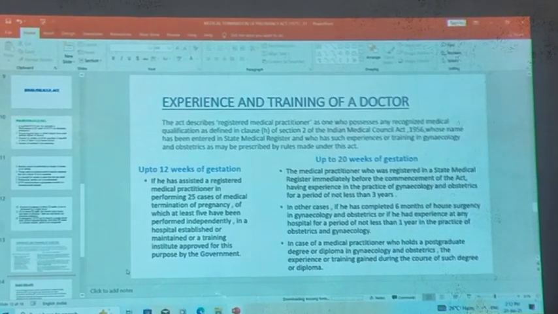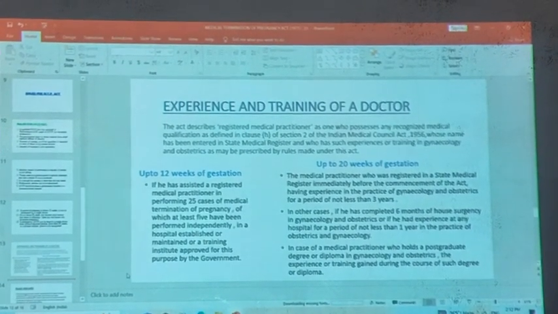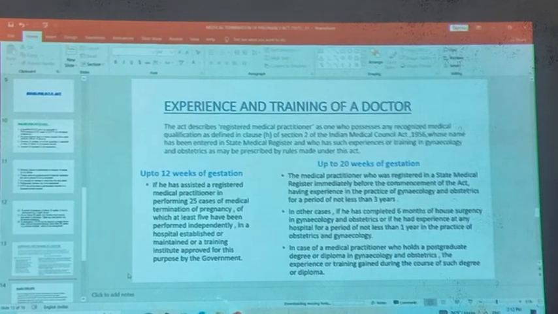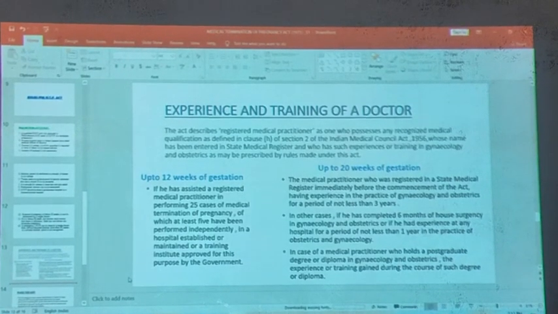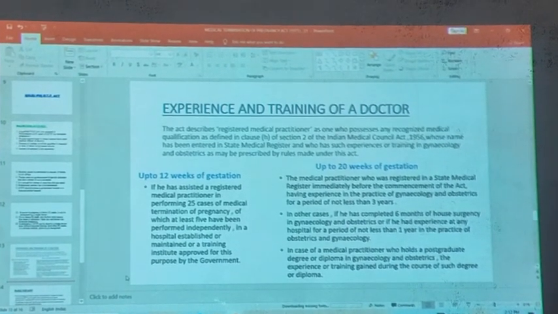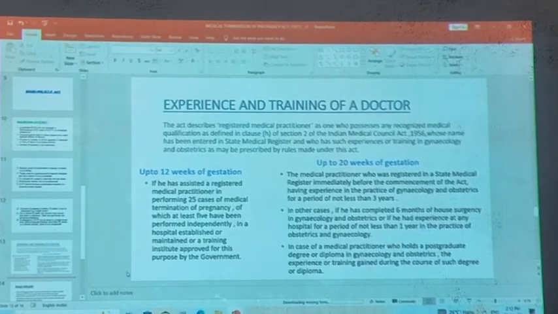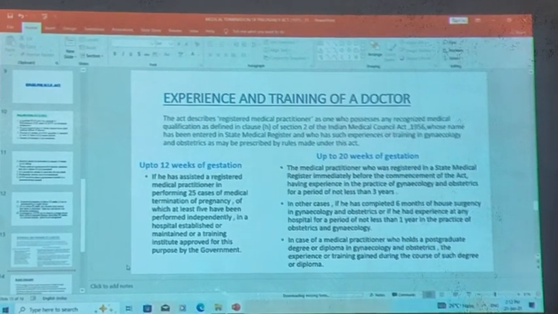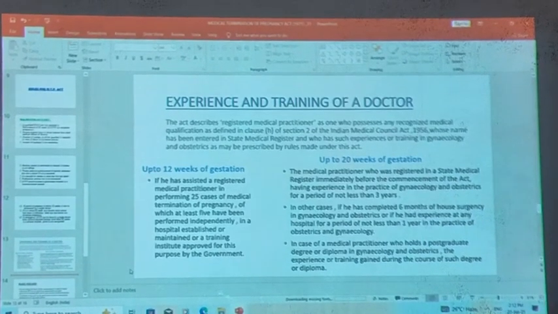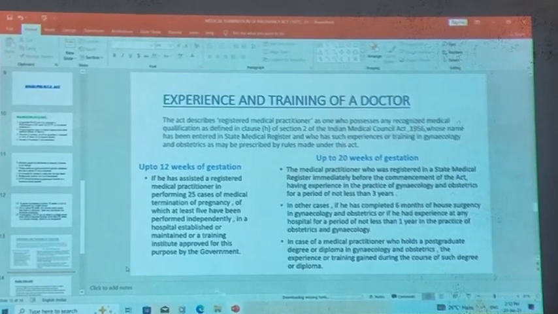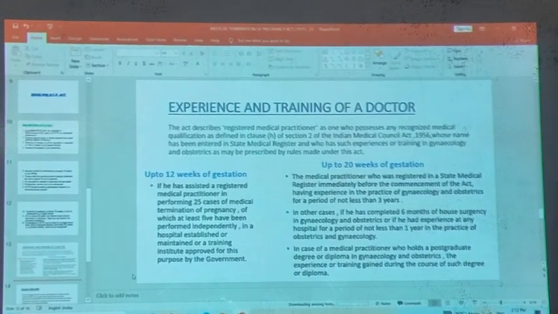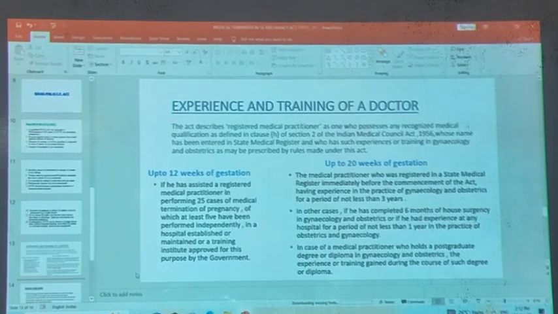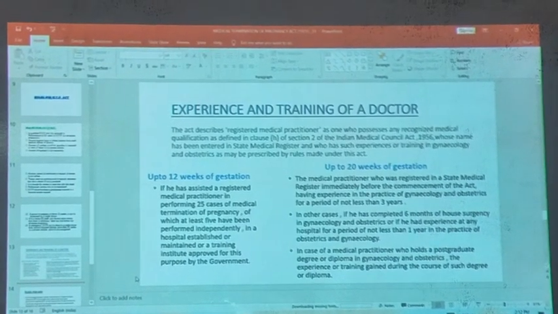Up to the 20th week of gestation, the medical practitioner who has been registered in a state medical register immediately before the commencement of the Act, having experience in the practice of gynecology and obstetrics for a period of not less than 3 years. In case of a medical practitioner who holds a postgraduate degree or diploma in gynecology and obstetrics, the experience or training gained during the course of such degree or diploma.